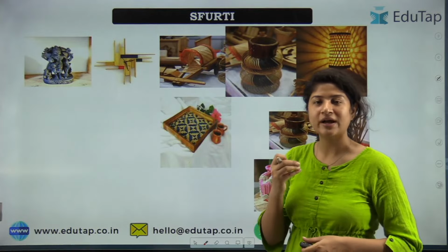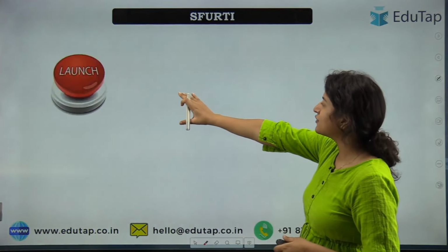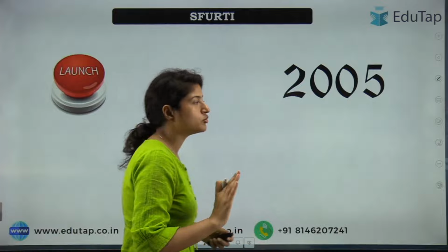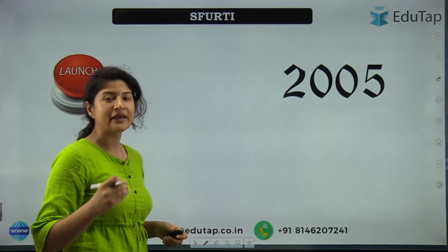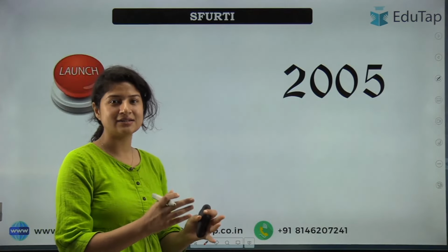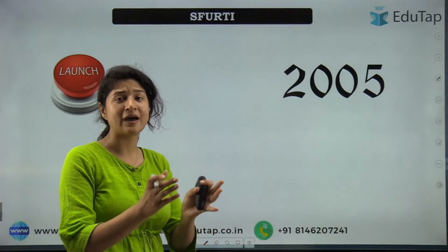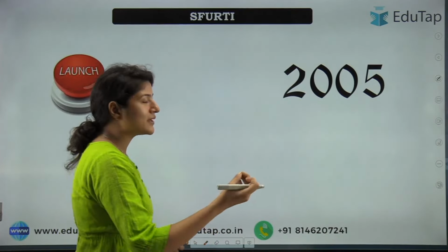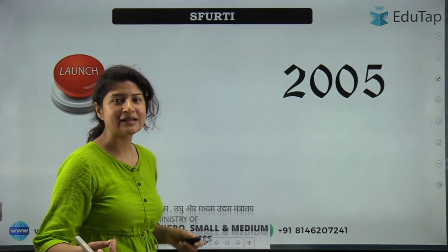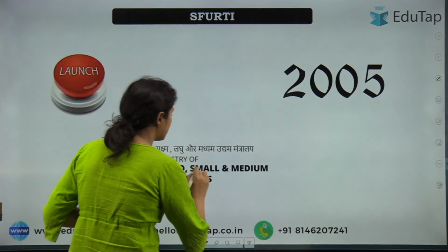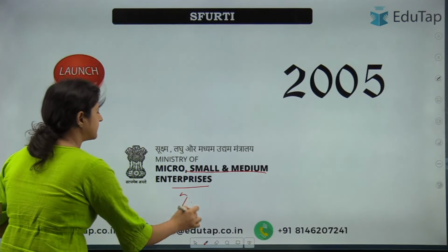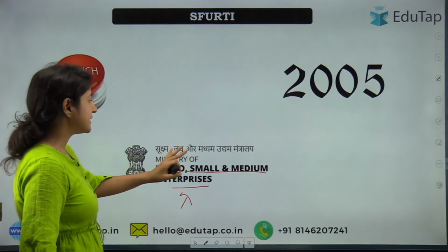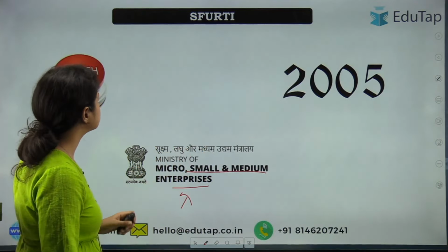Now let's move ahead and look at the important dimensions, starting with the launch year. This scheme was launched in 2005. We can imagine that these industries are at a smaller scale, maybe at a family level also. That is why, because these enterprises are at a smaller scale, it falls under the Ministry of Micro, Small and Medium Enterprises. I hope this will be easily rememberable, the way I told you just now.